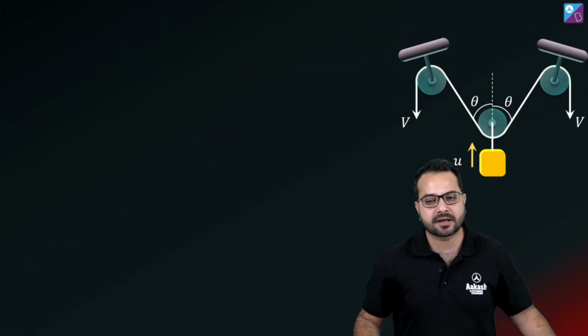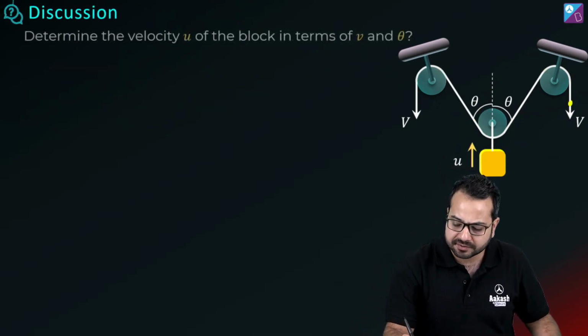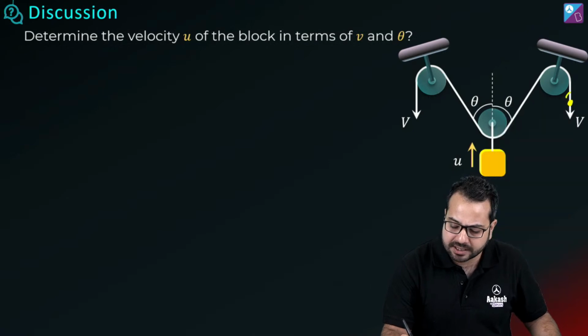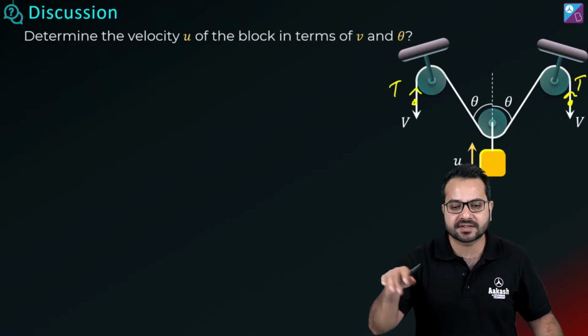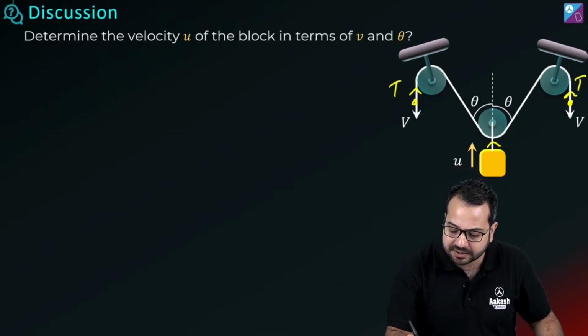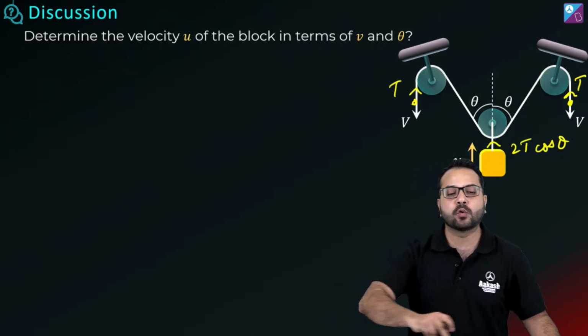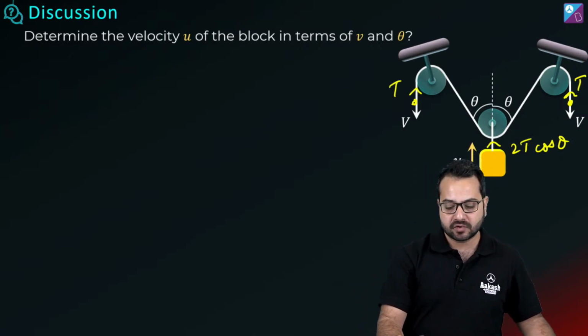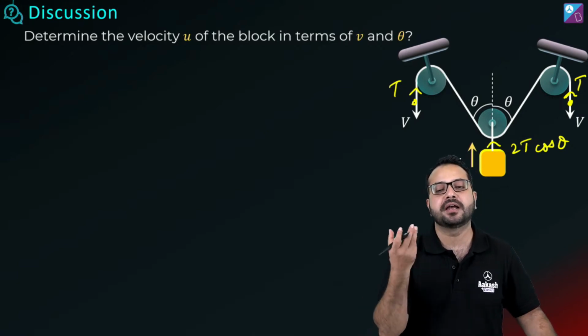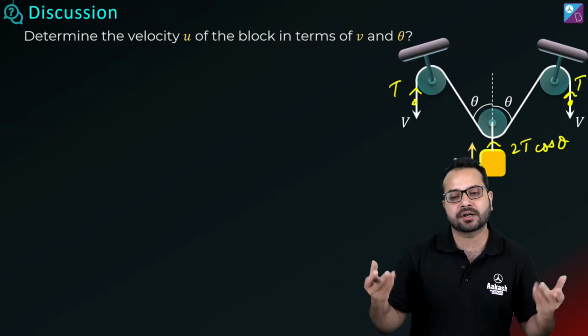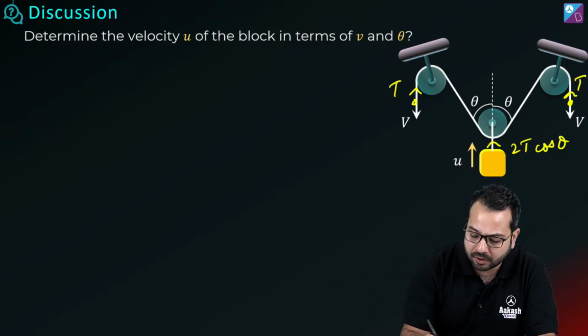Shall we do it with the concept of virtual work also? Let's do it quickly. So tension here will be T. Tension here will be T, because it is the same string. How much tension will be here? Here it will be 2T cos theta. We know that already. So we only have to calculate the work done on these 3 points. Everything else is either a fixed point or a pulley. Pulley is massless, no work done. Okay. I'm talking about this.